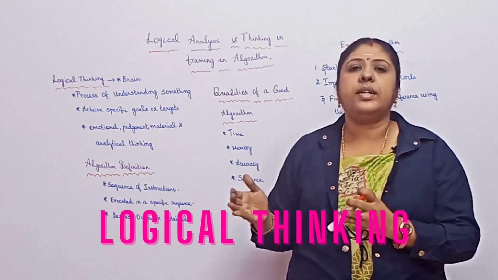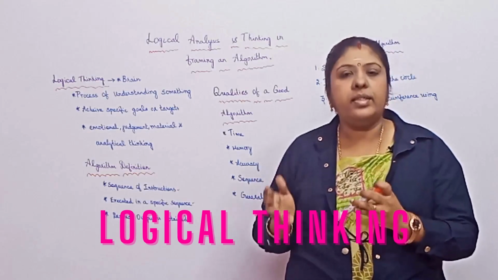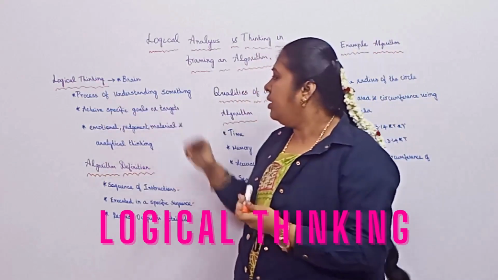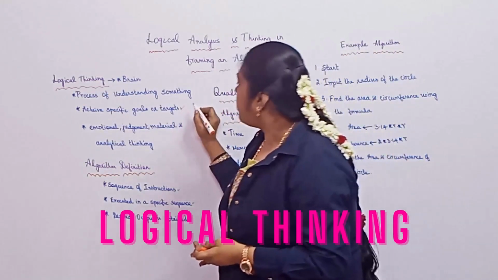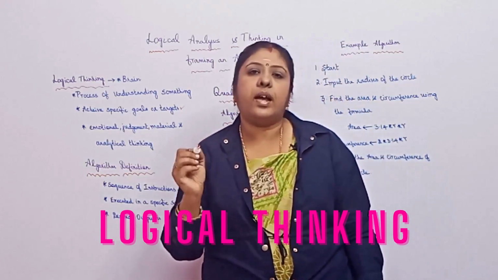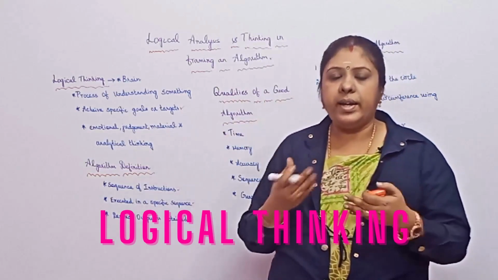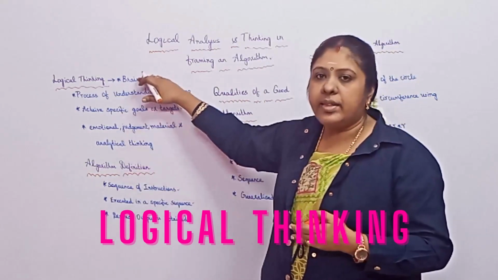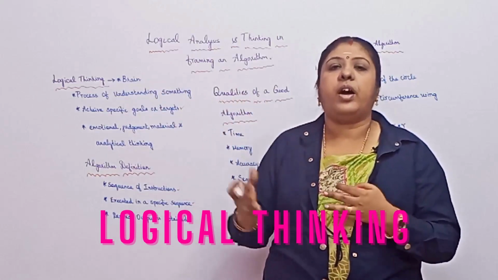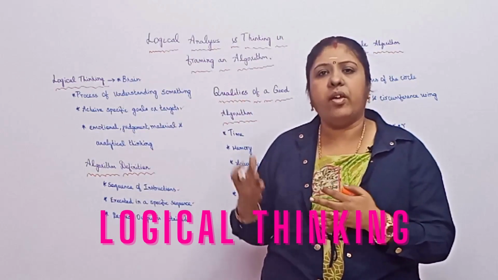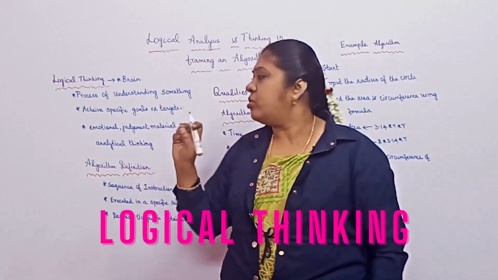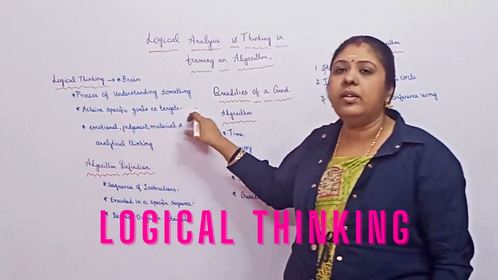Even an uneducated person can have logical thinking. We have to accept that. So it is the process of understanding something and then achieving specific goals or targets. Regarding coding, we call it an algorithm, and only educated people can write algorithms. But when it comes to logical thinking, each and every person has some. Even your father, mother, brother, sister, everyone has logical thinking. So this logical thinking is used to achieve specific goals or targets.